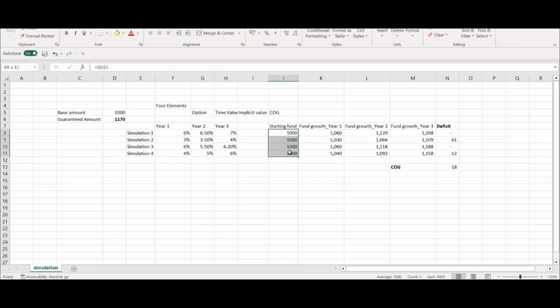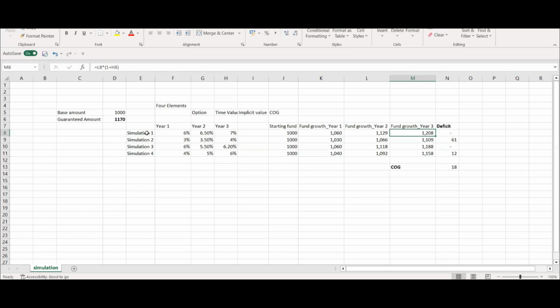So your starting fund is 100. By the way, this should be called scenarios and not simulation. Scenario and simulation are two different things, but ignore this. I think you can deal with that. So the starting fund is 1000, and now I'm calculating what would be the value. So 1000 into this, and then this value into this, and then this value into this. That would give you something like 1208. So the fund growth at the end of year 3 would be 1208.